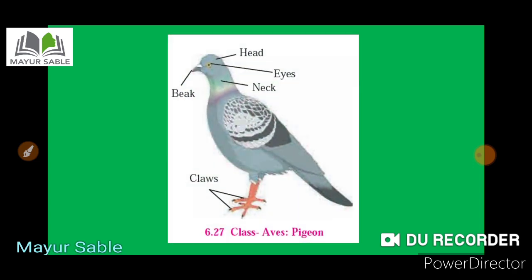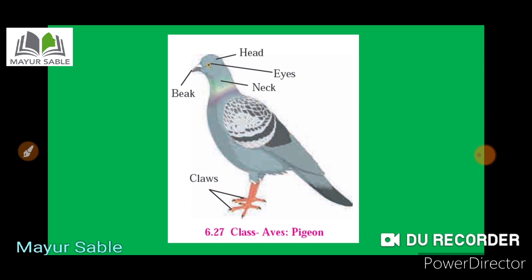Then their body is spindle shaped to minimize the air resistance during the flight. You can see the body is slender towards the head and the tail region. Then the forelimbs are modified into wings. You can see the birds possess only hind limbs, and the forelimbs, meaning the front limbs, are modified into the wings, and the digits are covered with scales and they bear claws.